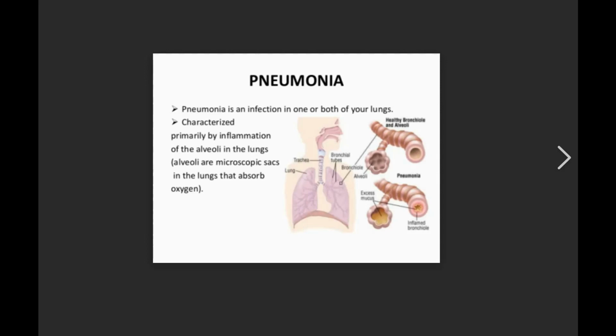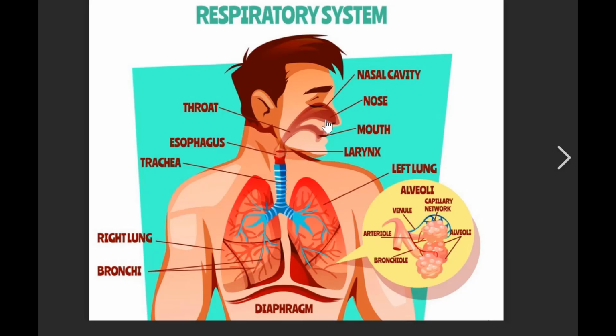What is alveoli? When you look at the respiratory tract, air enters through the nose, passes through the nasal cavity, the throat, which is also called pharynx, then comes the larynx and trachea. Trachea divides into bronchi at the point called carina, and from the bronchi, the lower respiratory tract begins. Bronchi enter the lungs. Bronchi divide into secondary and tertiary bronchi, and then into bronchioles, and finally the alveoli.